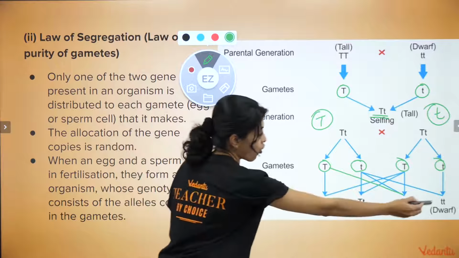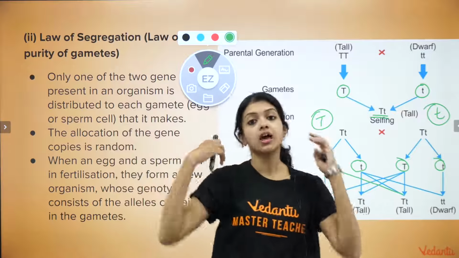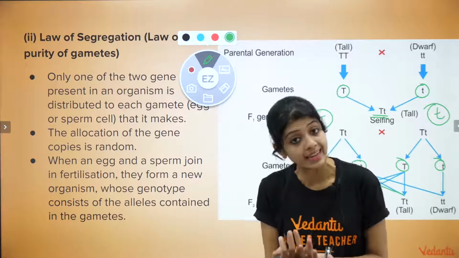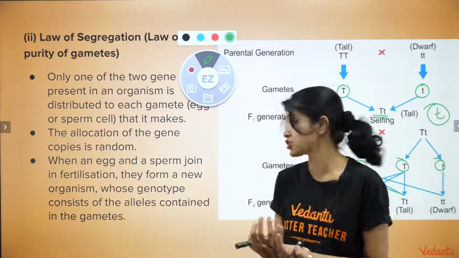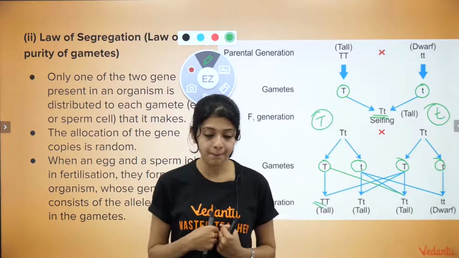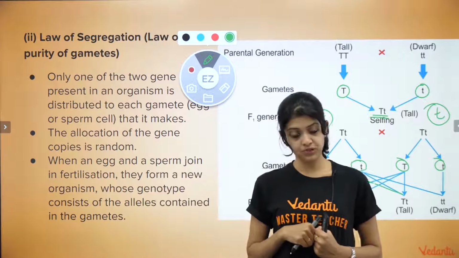That is how we get all of these genotypic combinations, which is why the third point says, when an egg and a sperm join in fertilization, they form a new organism whose genotype consists of the alleles contained in the gametes. Very, very important, children.